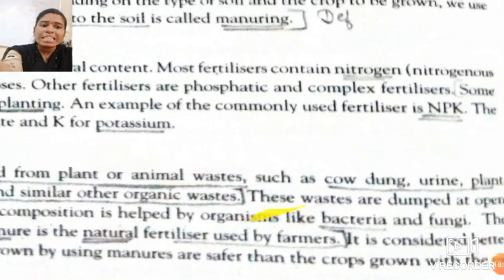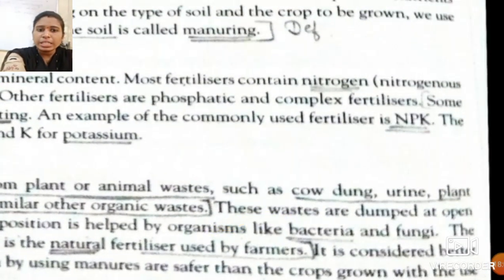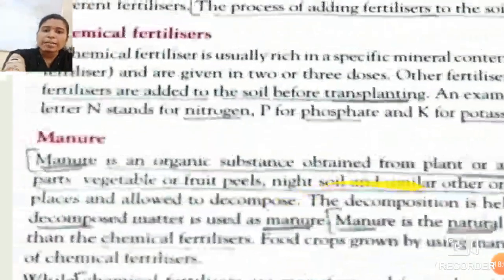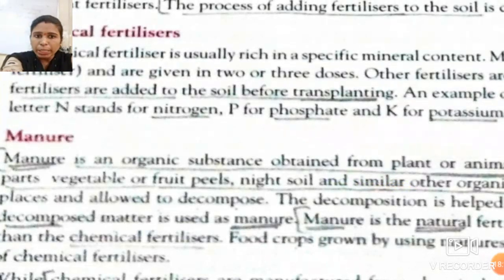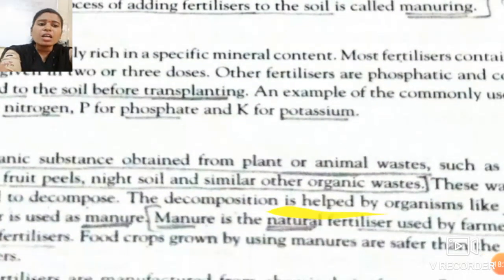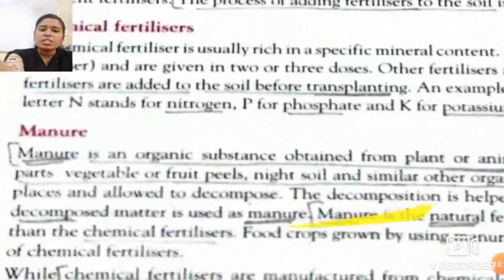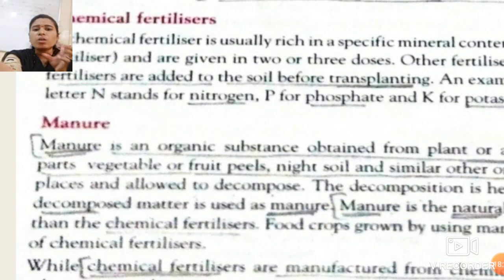Such as cow dung, which is animal waste. Urine is also animal waste, and plant parts like vegetables and fruit peels removed from the plant itself, and night soil and similar other organic waste, are collectively called manure.